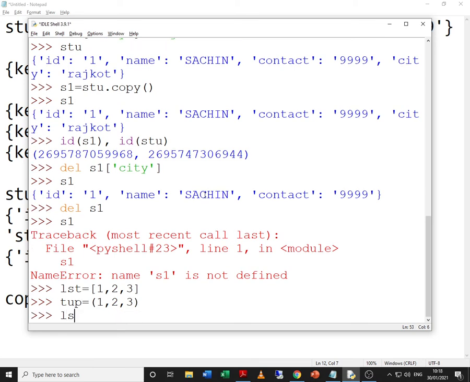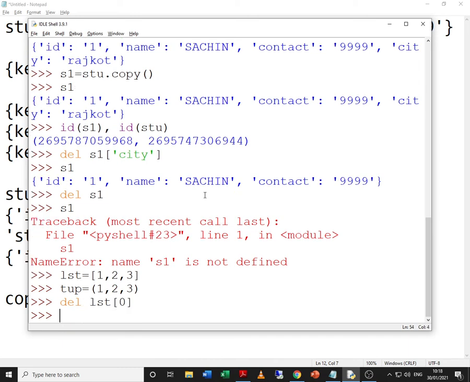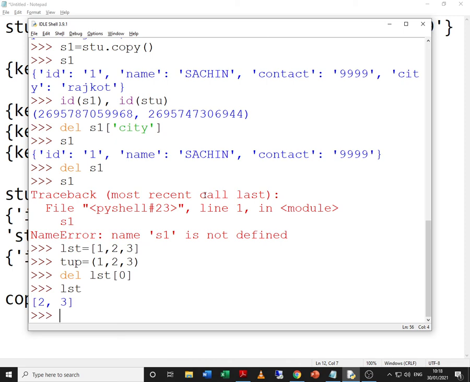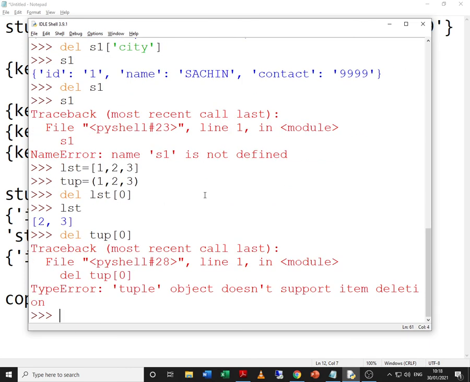Now let me give delete lst of 0. This is going to work. LST, the first element is removed. 0 indicates the index. Now let me try to give delete tup of 0, and you can see it does not work. Why? Because list is mutable, tuple is immutable.